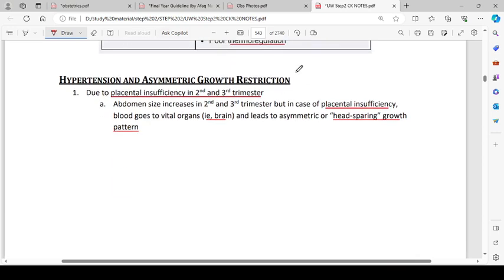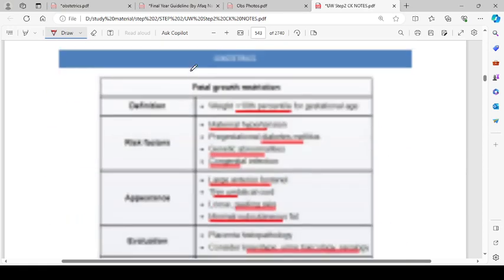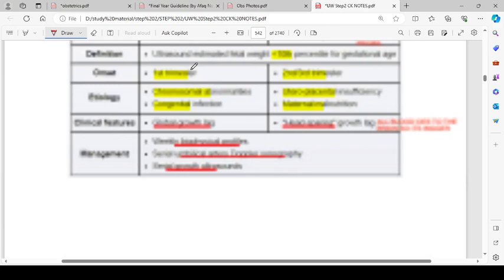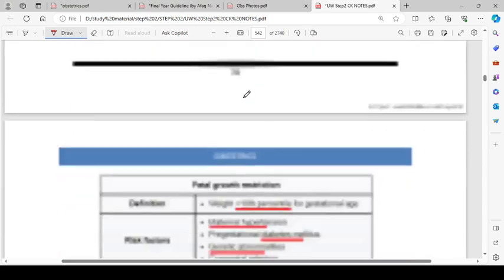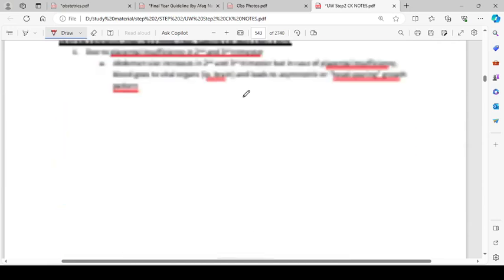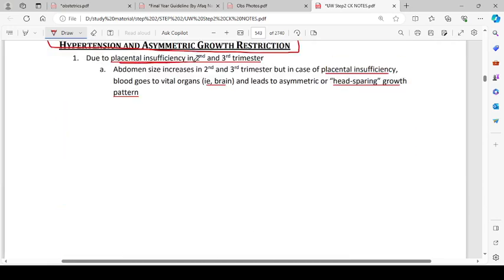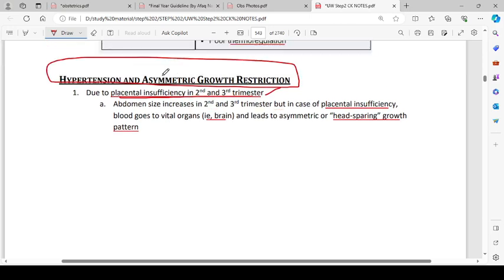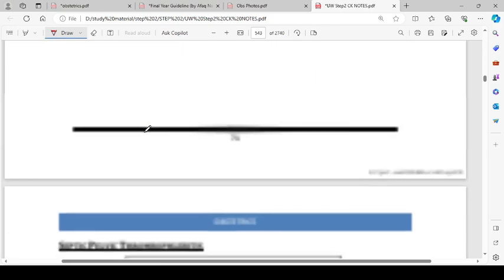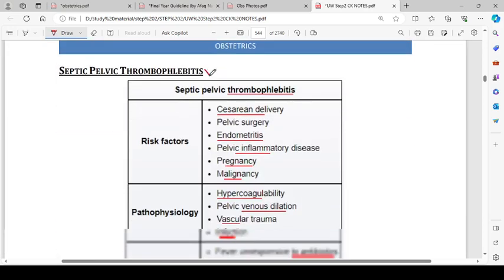Hypertension and asymmetric growth restriction. In the table, I think hypertension was not a cause. Uteroplacental insufficiency was present, and hypertension can cause this, or hypertension can be caused by this, maybe. Due to placental insufficiency in the second and third trimester, abdomen size increases, but in case of placental insufficiency, blood goes to the vital organs, that is the brain, and leads to an asymmetric or head sparing growth pattern.